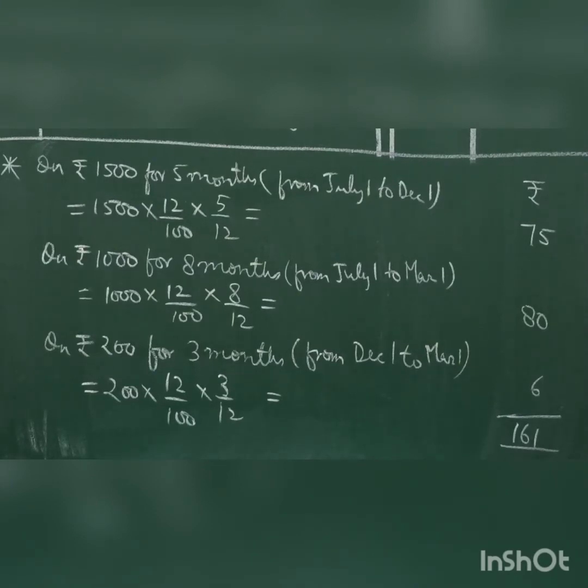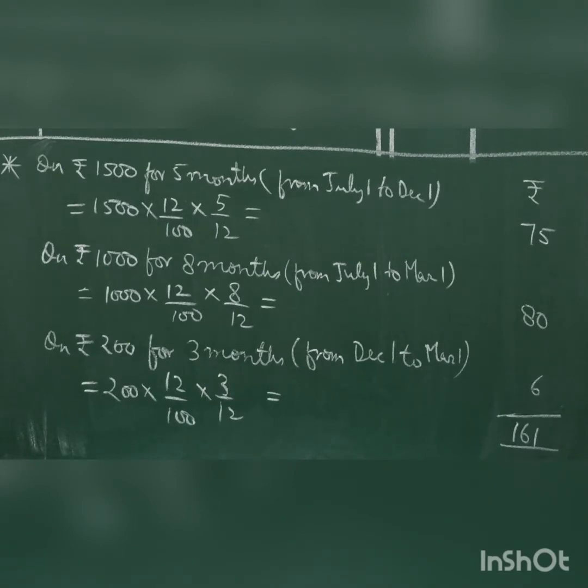1500 into rate 12% into time 5/12 gives you 75 rupees. Then he has given final call money also, 1,000, if you remember. This also will count from the date he has given money. He has given this money with the allotment money, that is on July 1st. So July, August, September, October, November, December, January, February. So 8 months. That's how we got 8 months. So after doing the calculation, it comes to 80 rupees.